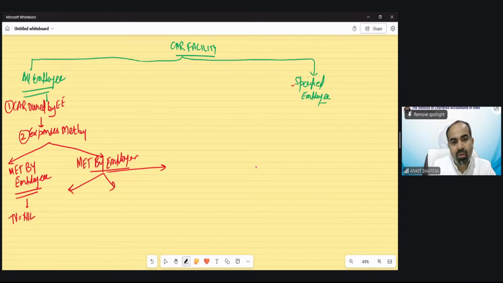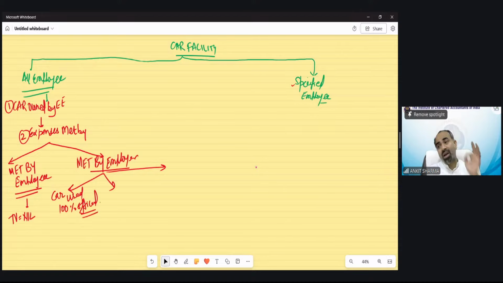First is car used 100% for official purpose. So the car is mine, but the expenditure has been paid by the employer. But the car has been used 100% for official purpose. That means the employee does not use the car for any personal purpose.